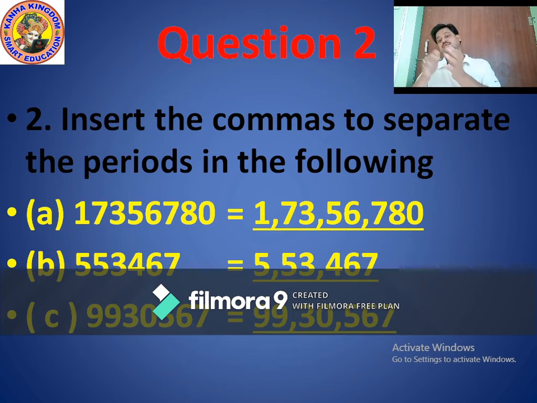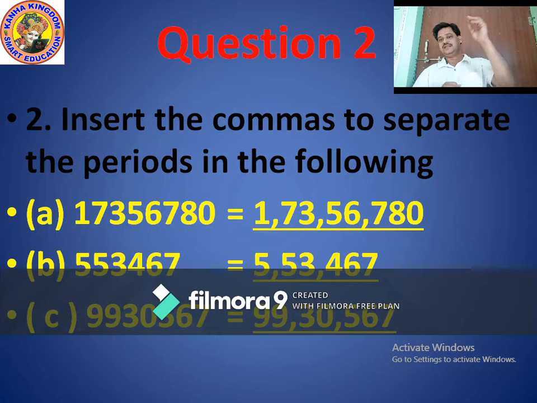Now before lakhs, thousands period. In thousands period, 3 and 4, both digits come in thousands period, and the rest 5 6 7 in ones period. Means how do you put commas?